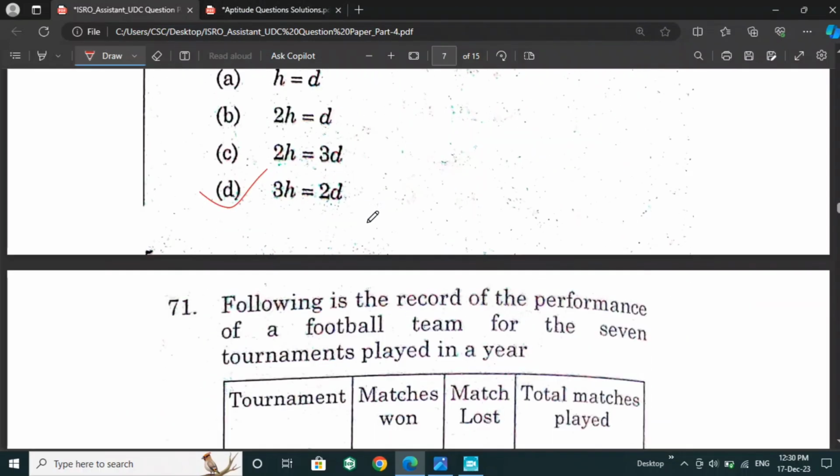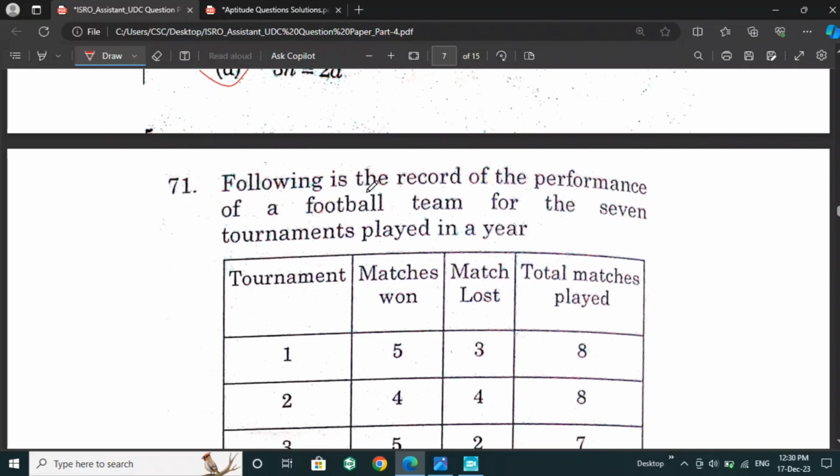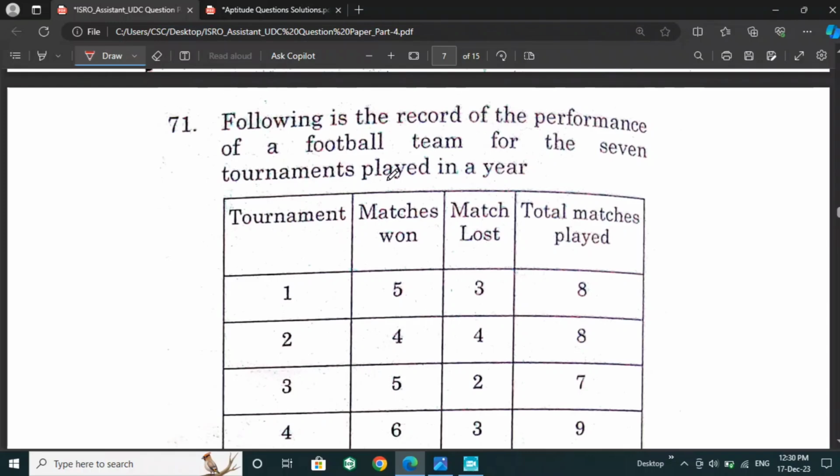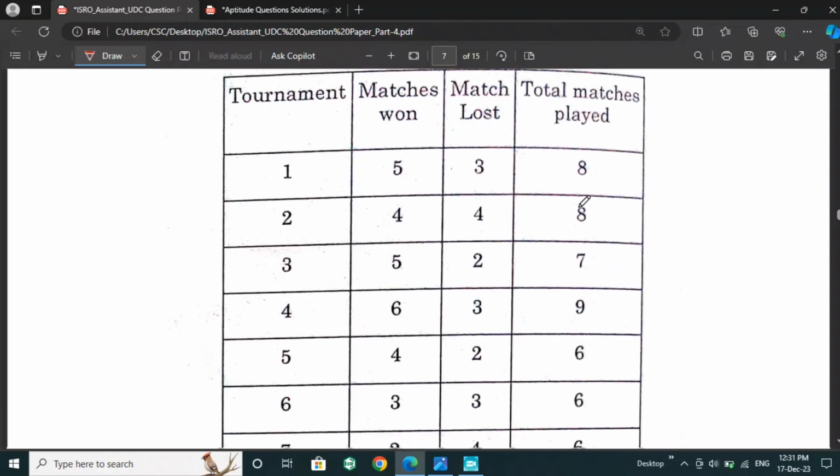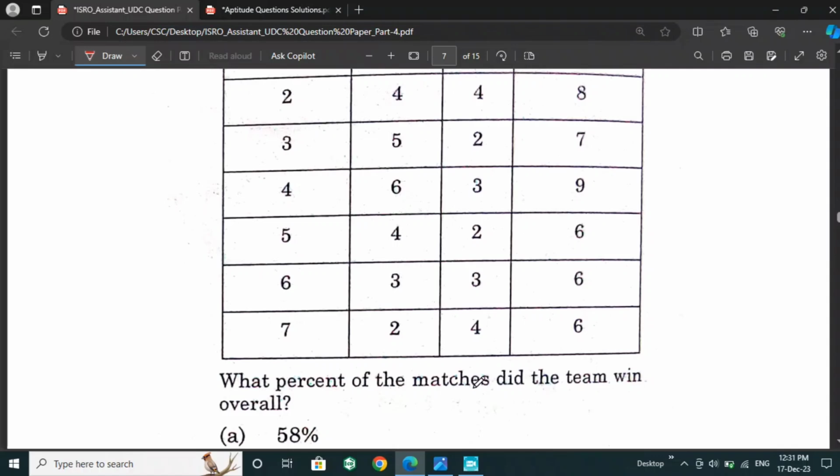Next is, the following is the record of the performance of a football team in a tournament played in a year. They have given the tournaments, matches won, matches lost, and total matches played. The question asked is, what percentage of the matches did the team win overall?